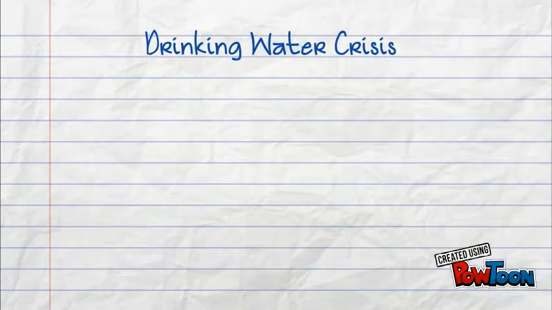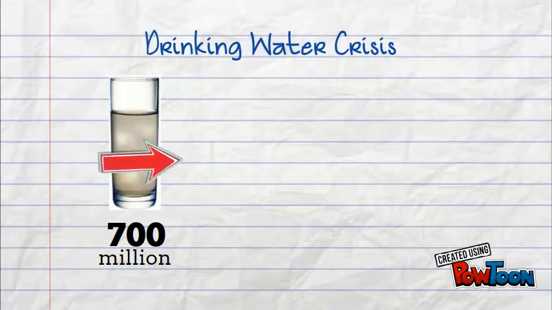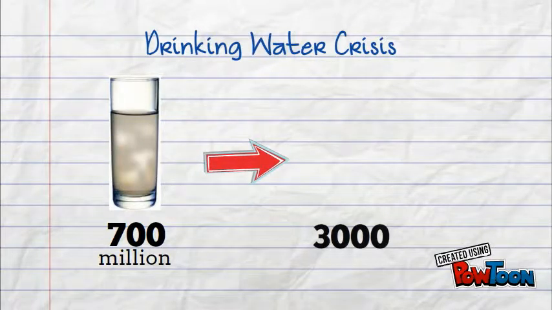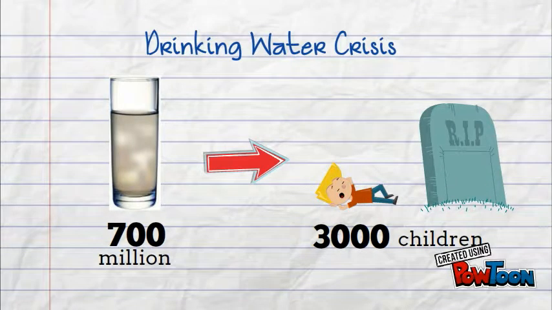Drinking water crisis. About 700 million people globally drink contaminated water. According to UNICEF, more than 3,000 children die every day all over the world due to consumption of contaminated drinking water. Lack of proper sanitation in water leads to diseases like cholera, malaria, and diarrhea.